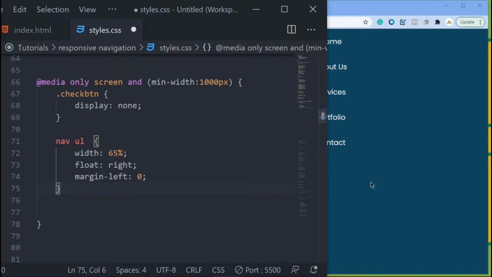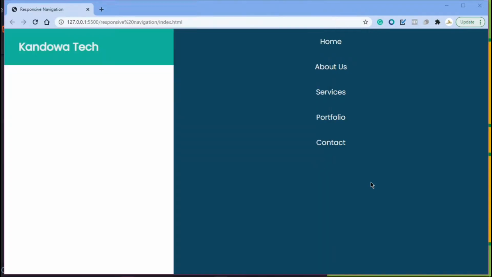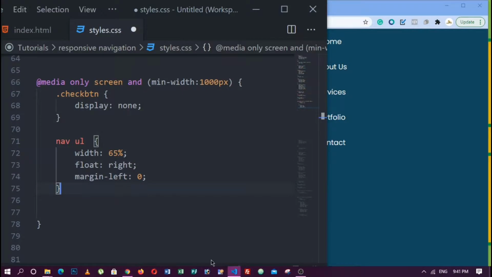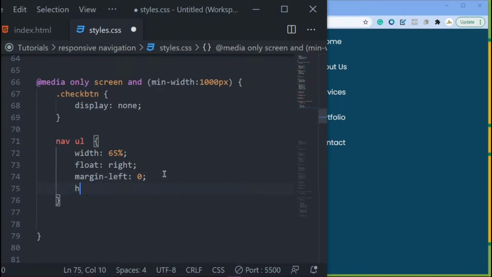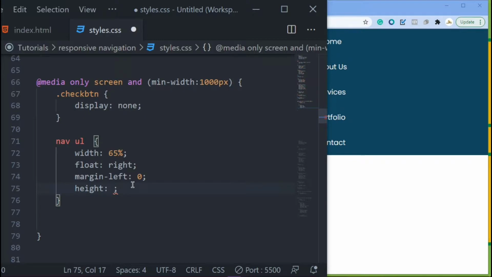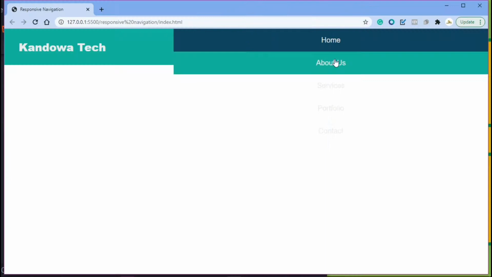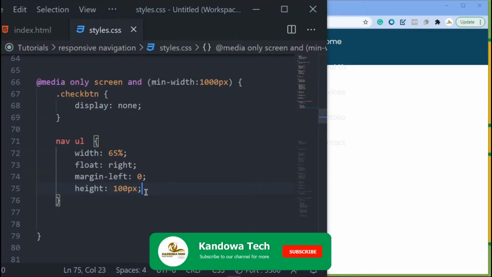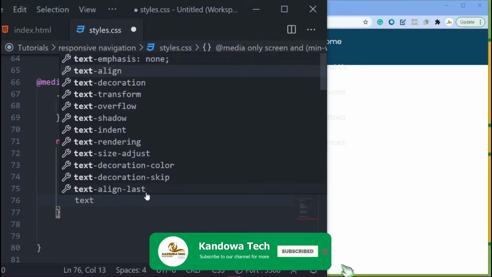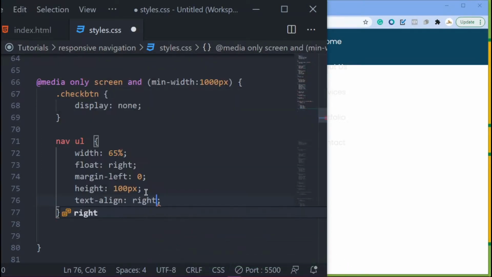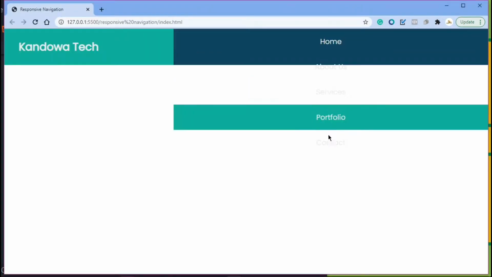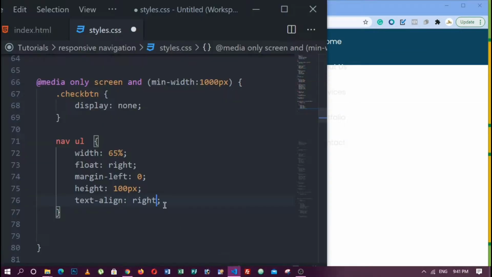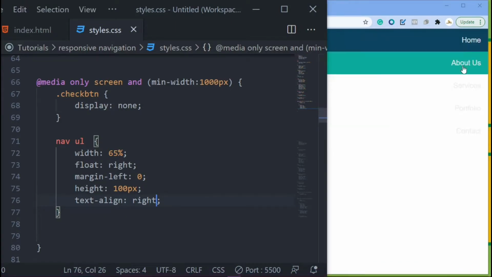And then the next thing, if you come in here, you see just want to remove the height. You see this is 100 VH, so you want to remove the height there. So come down, I want to remove the height. Let's set it to 100 pixel and then save. So you can see you got it right there. And then the next thing I want to do is just text align. I want to leave it to the right. As you can see, if you come in here, they are text aligned to the center, so I want to move them to the right. So save. As you can see, they are now here.